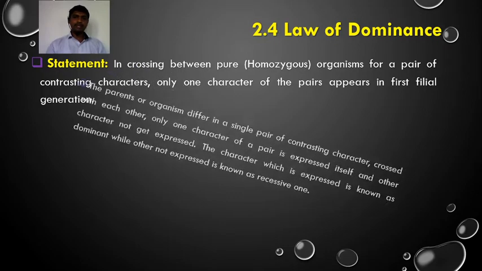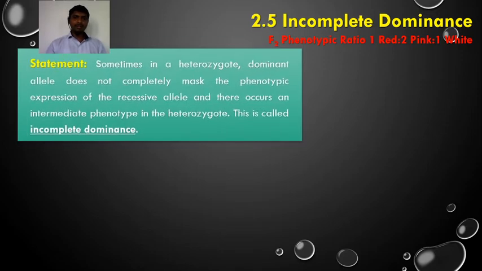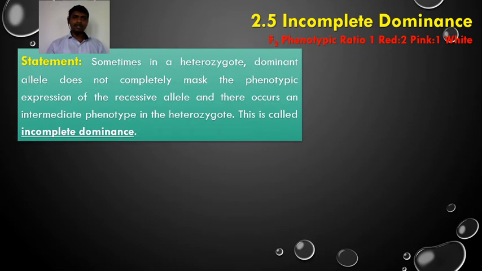Now the next point is incomplete dominance. So in this case, what happened? The dominant character does not completely mask the phenotypic expression of the recessive character. Due to this, an intermediate phenotype occurs in the heterozygote. Sometimes in a heterozygote, the dominant allele does not completely mask the phenotypic expression of the recessive allele, and an intermediate phenotype occurs in the heterozygote. This is called incomplete dominance. This is the second conclusion made after the law of dominance.